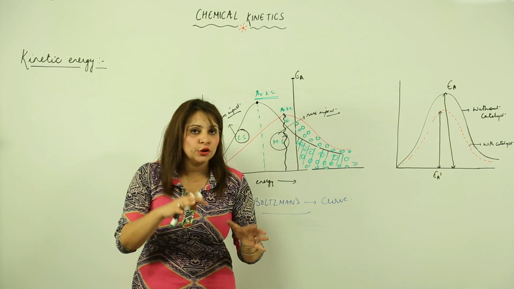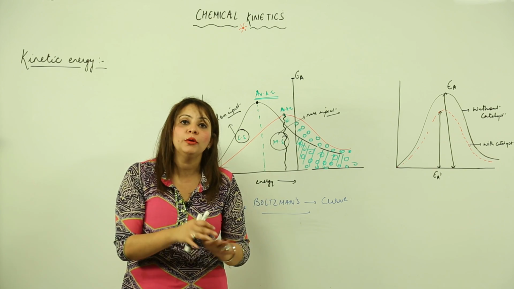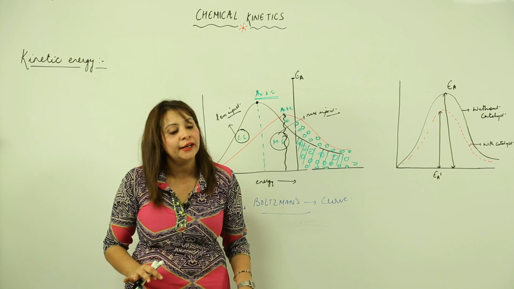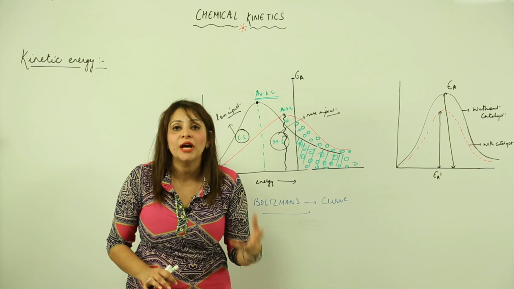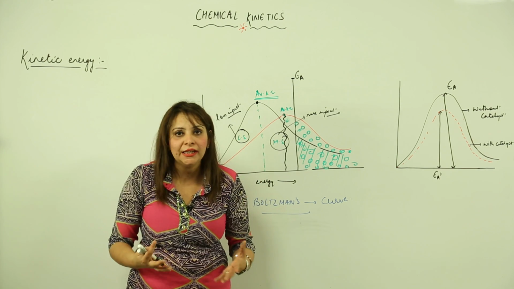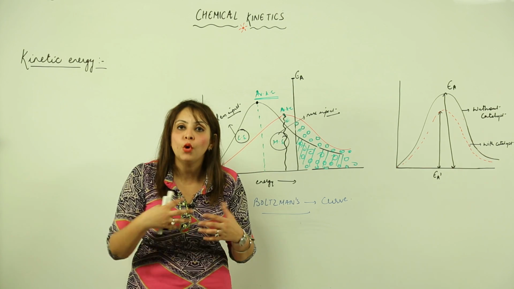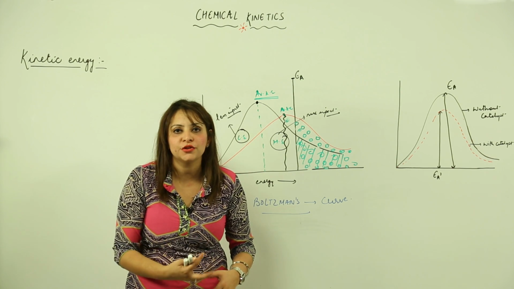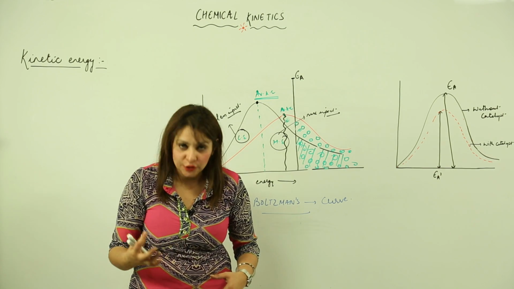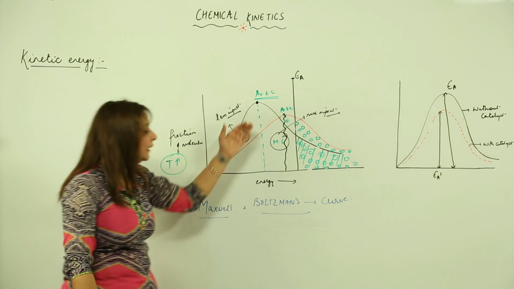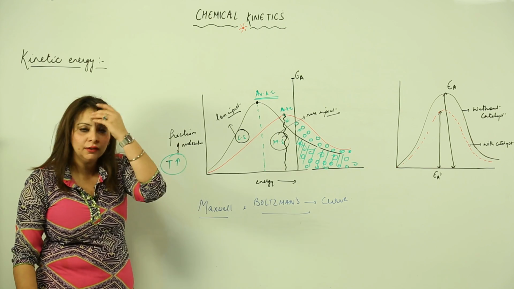So when we talk about any system, this is the given condition, right? But when we increase the temperature, what happens? The average kinetic energy of molecules increases. So we get more molecules which possess more than the activation energy. That means collision frequency is going to be more, and the rate of reaction is going to be more. So this is what they explain in the Maxwell-Boltzmann curve.